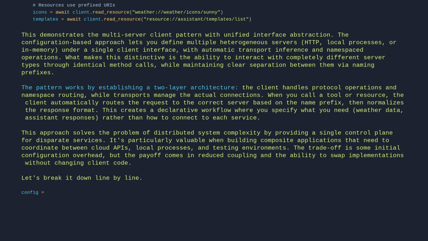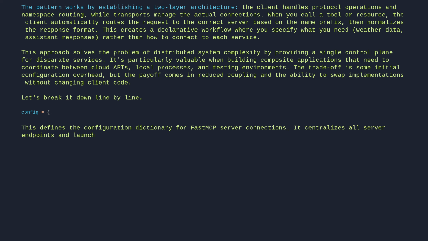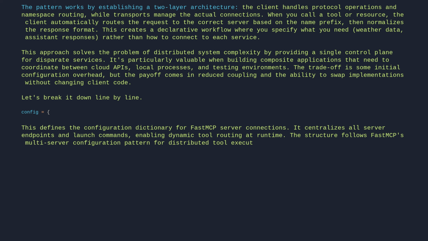Config equals. This defines the configuration dictionary for FastMCP server connections. It centralizes all server endpoints and launch commands, enabling dynamic tool routing at runtime. The structure follows FastMCP's multi-server configuration pattern for distributed tool execution.